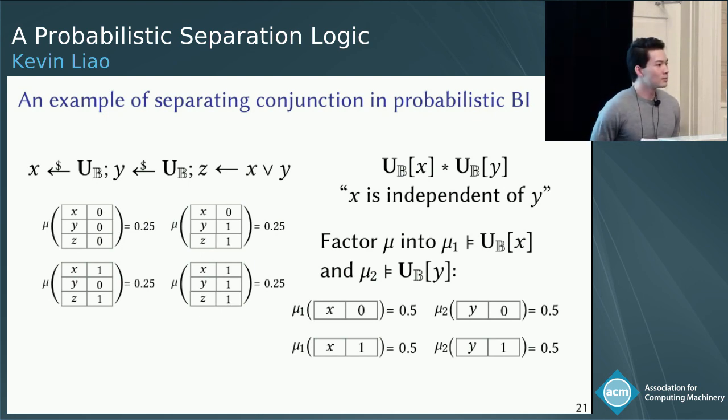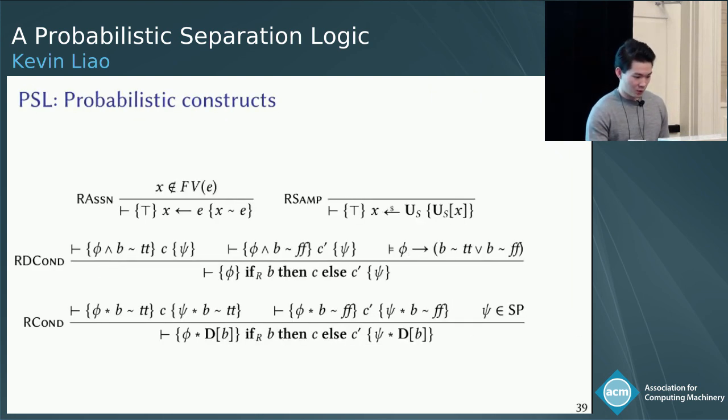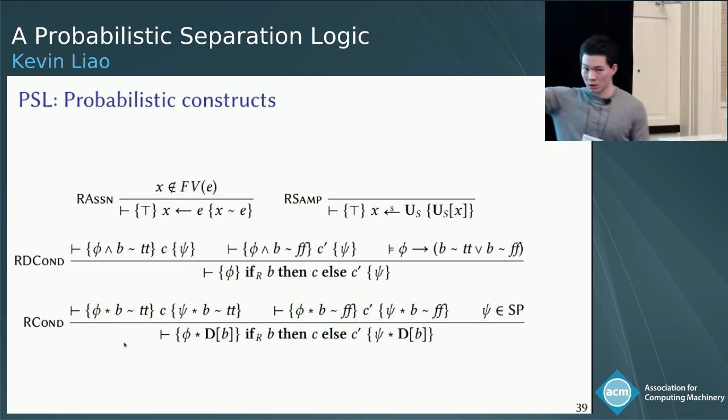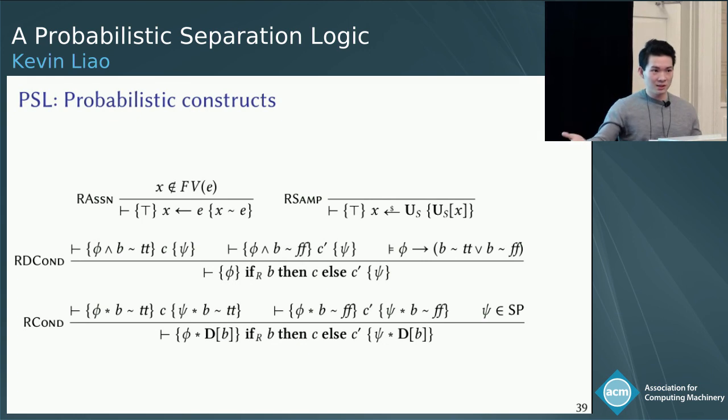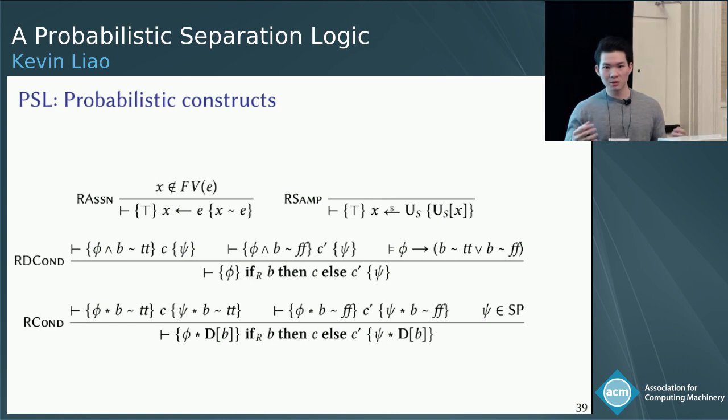While I walk to the next person, I'll ask something from Slido. Is the PSL logic complete, and if not, why? Good question. It's not complete, and there are a few sources of incompleteness. One that I didn't talk about is the rule for randomized conditional, where we require that the guard must be independent of the rest of the program state. Looking at other rules would be interesting. Another source of incompleteness is the interplay between uniformity, independence, and the XOR operator. It's not totally clear how to give a complete axiomatization even for just the XOR operator.